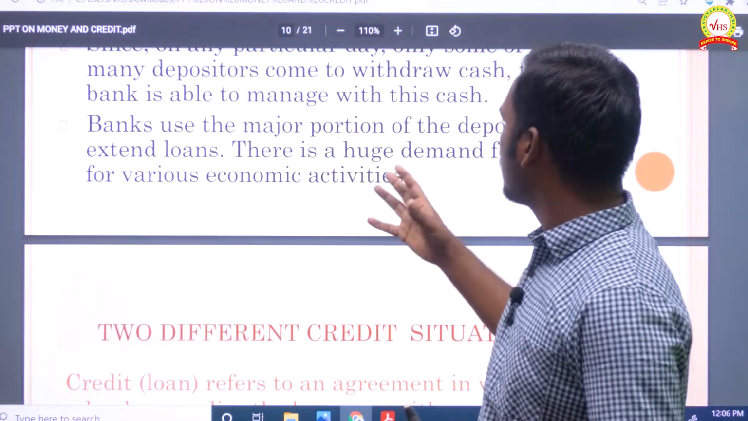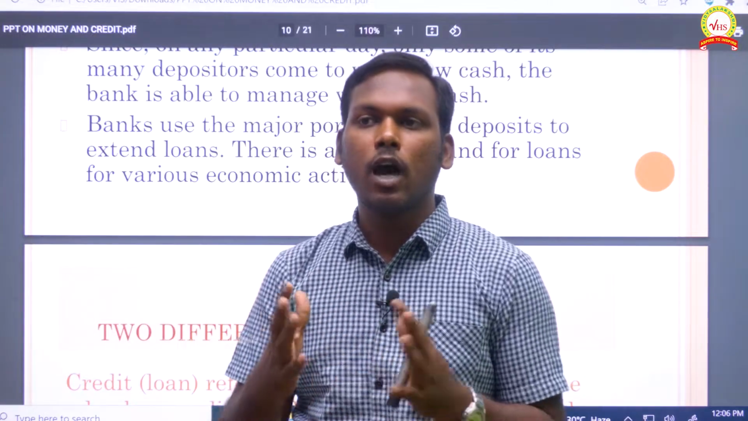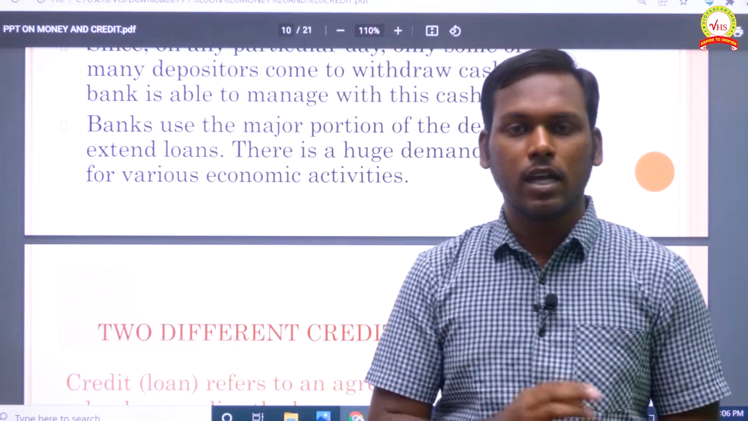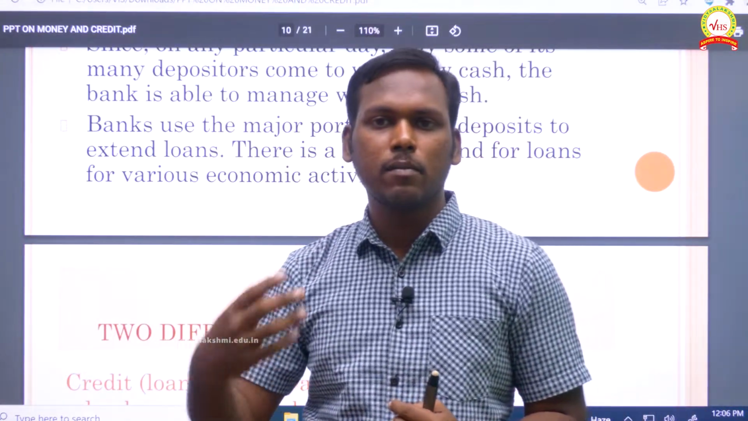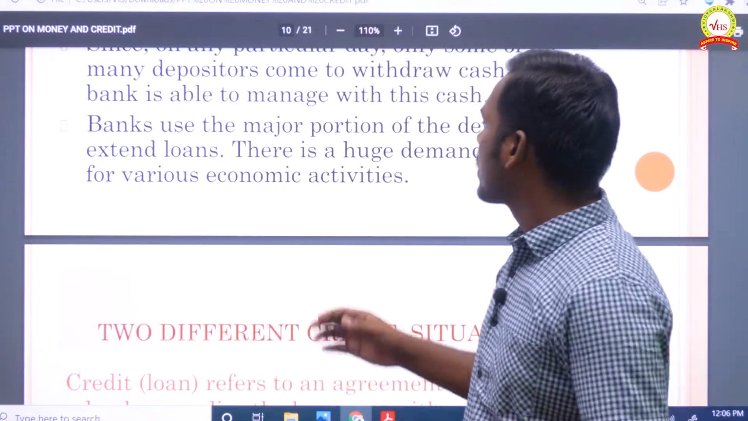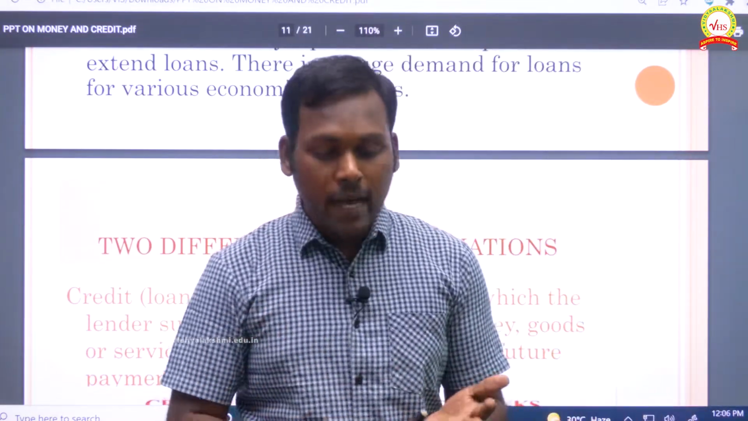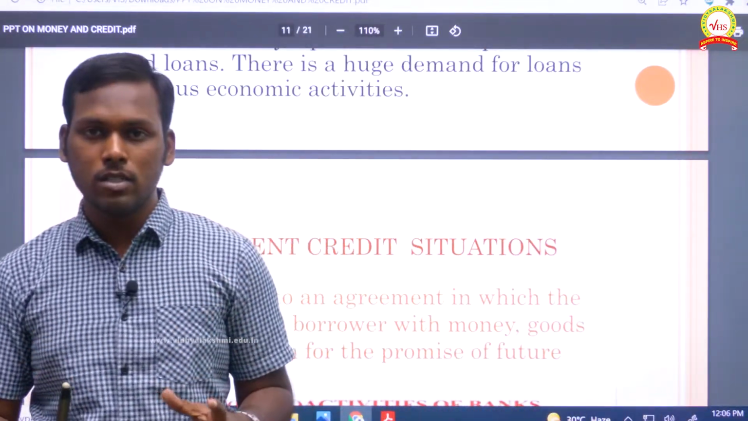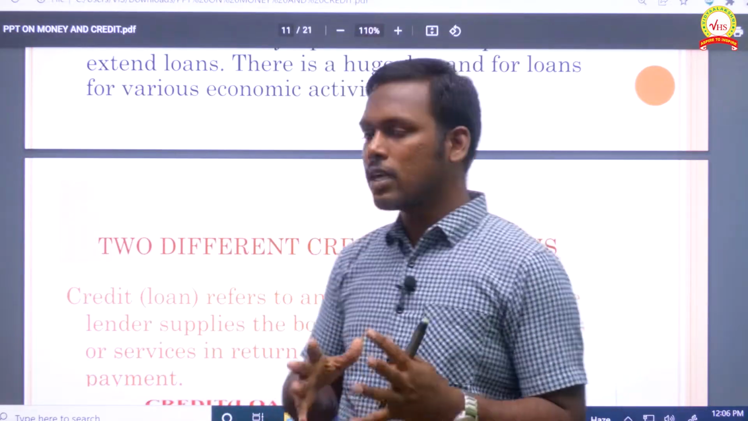And banks use the major portion of the deposits to extend loans, obviously, and how the loan helps the people, that we have to see. Okay, giving a loan is not a simple task. Correctly, at the right time, giving a loan to somebody will definitely lead to great growth, that we are going to see with 2 more case studies. Clear? And there is a huge demand for loans for various economic activities. So banks are playing a vital role in giving loans. Hence, it helps the economic activities in India. So how the economic activities are improved by banks, that we will see now.